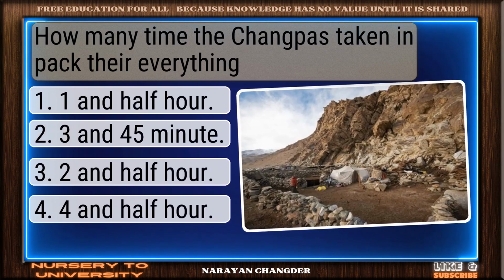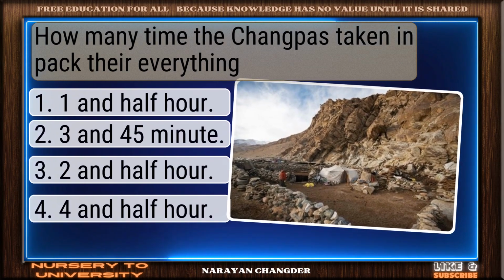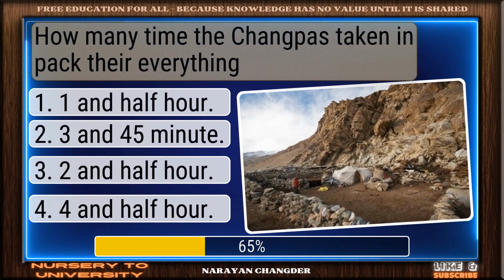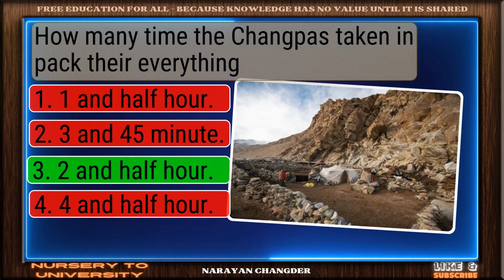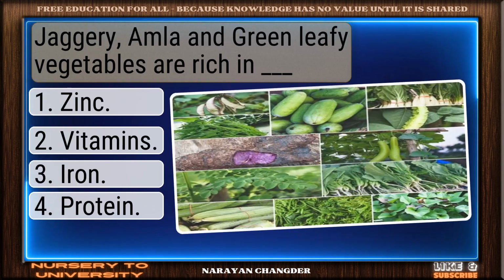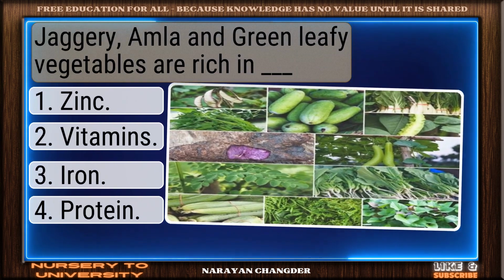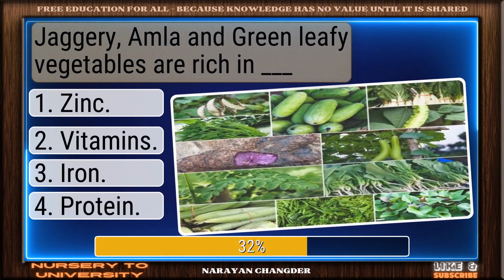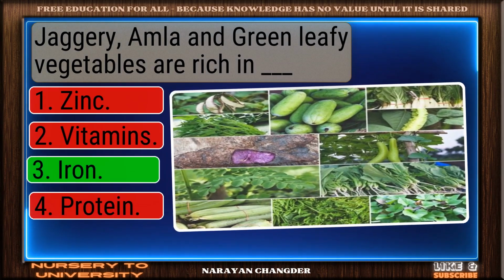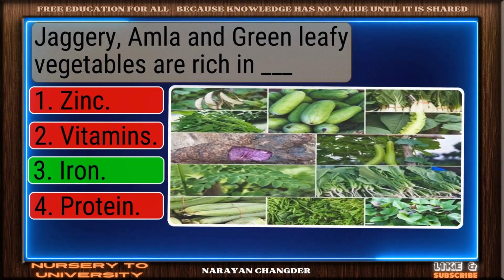How much time did the Chengpas take to pack everything? On track. 2.5 hours is the correct answer. Jaggery, amla and green leafy vegetables are rich in dash. Smart pick. Iron is the correct choice.